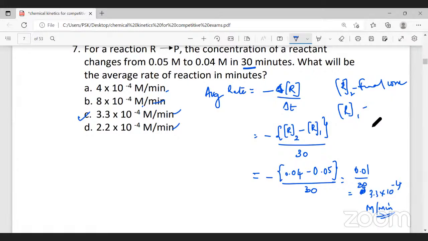R1 is called the initial concentration and R2 is called the final concentration. So the initial concentration is 0.05 and the final concentration is 0.04. And why is there this minus sign? Because we're talking with respect to the reactant. Since the concentration of the reactant decreases, we have to represent it by the minus sign. So this minus sign should be there. Okay, followed with this?